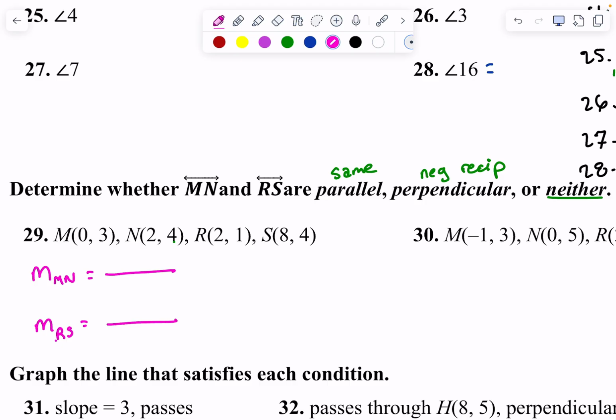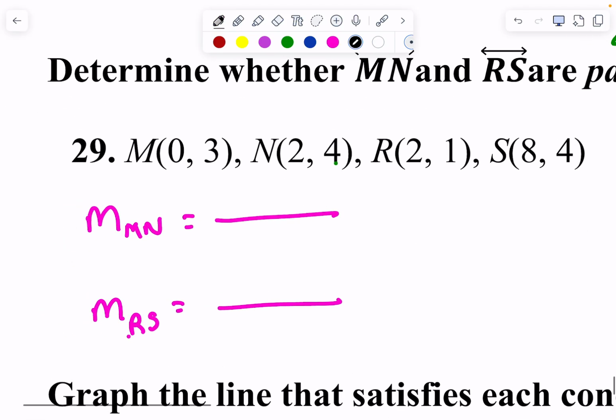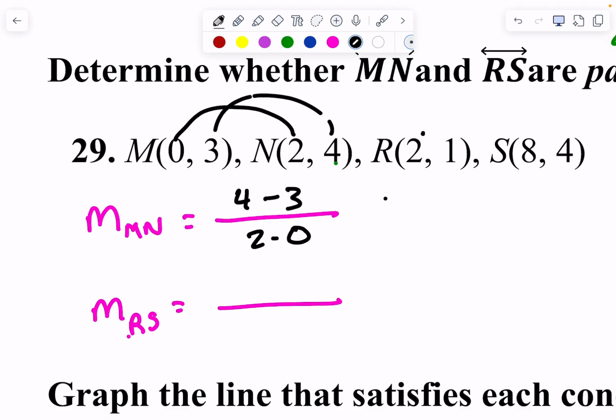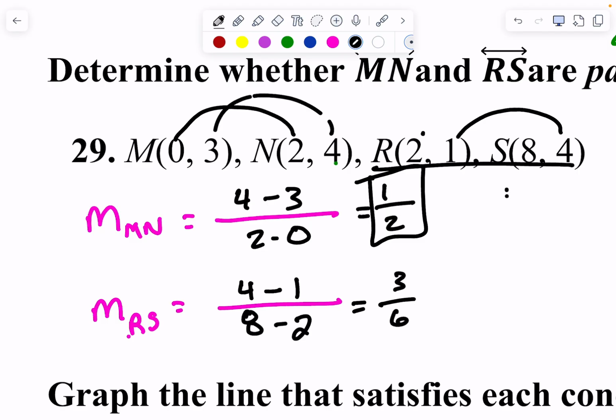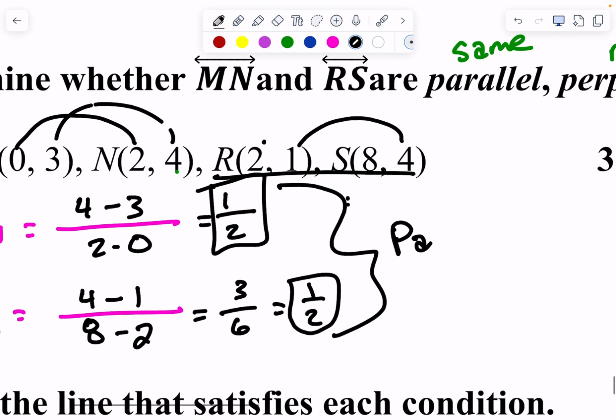I'm going to do my Y2 minus Y1 over X2 minus X1. For MN, 4 minus 3 over 2 minus 0. 4 minus 3 is 1, 2 minus 0 is 2, so that slope is 1/2. RS, same thing: 4 minus 1 over 8 minus 2. 4 minus 1 is 3, 8 minus 2 is 6, which is 1/2. So those two lines are parallel.